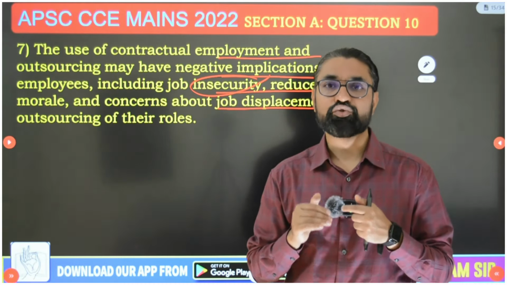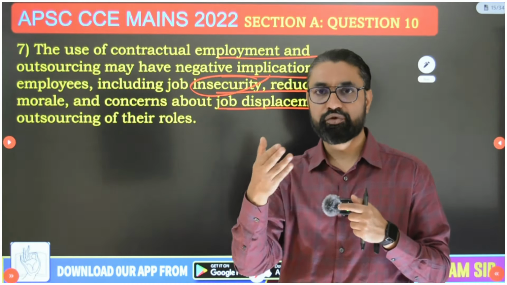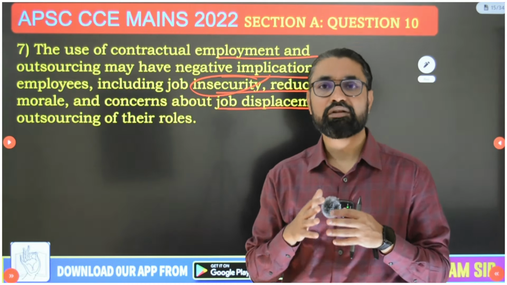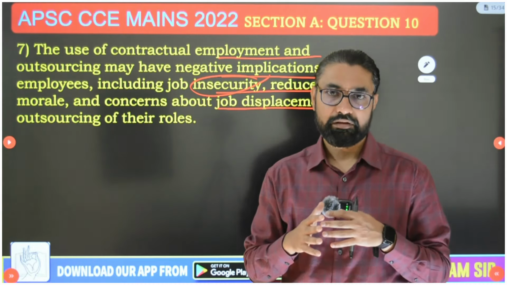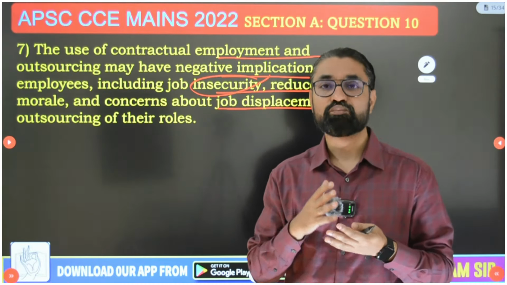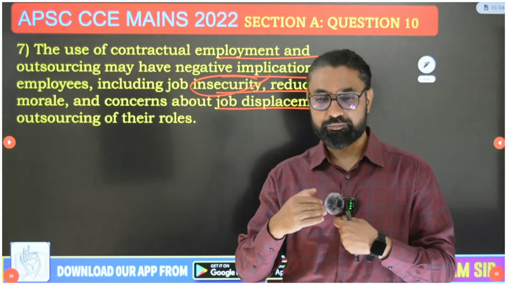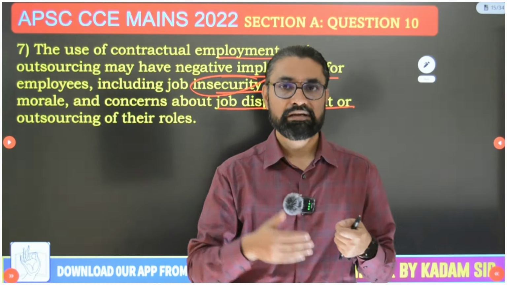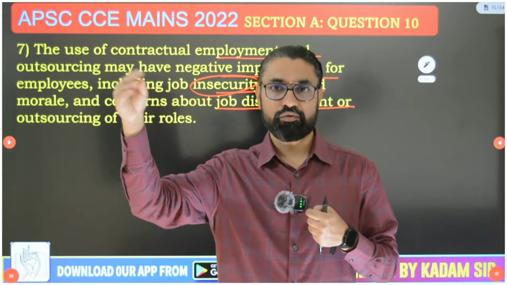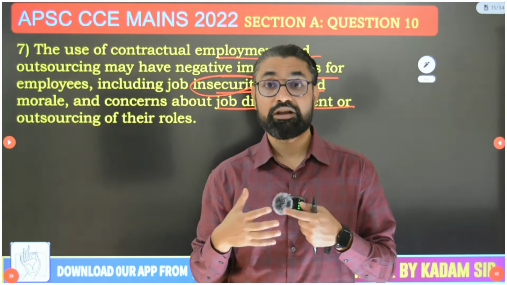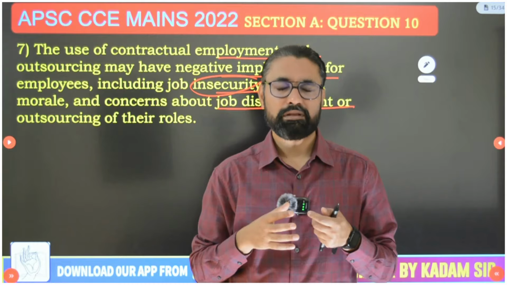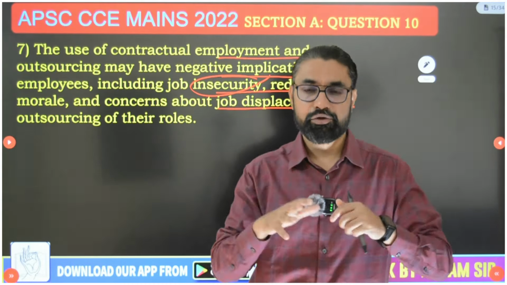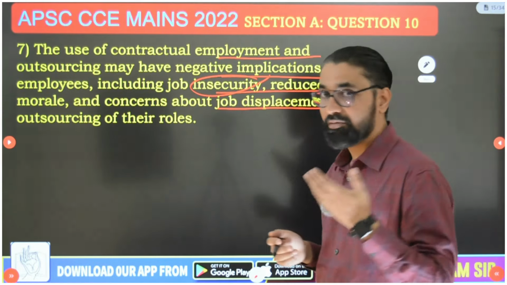Then obviously those soldiers who have no guarantee after 4 years whether they will be in the army or not won't be going to fight on the border to death. And that's the major problem. It reduces morale. And even suppose you are working in an organization where there are security personnel and car drivers, you outsource all the driver contracts to private companies. Security personnel will now feel worried that maybe tomorrow my job will also be outsourced by my government department. It reduces their morale overall. So remember the Agniveer example.